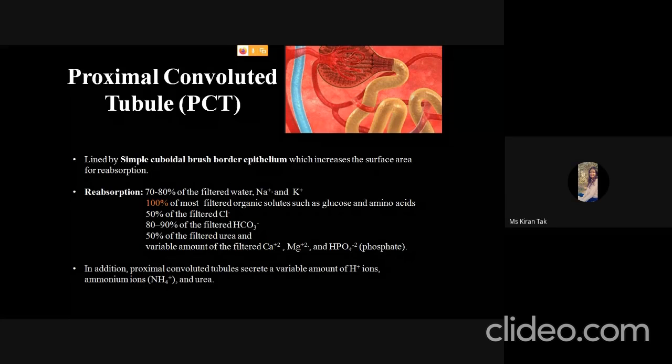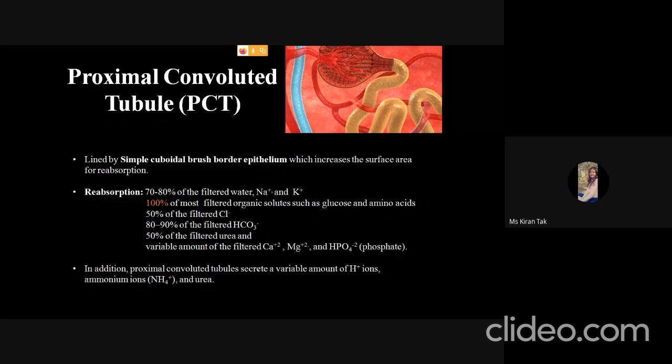In this tubule, reabsorption takes place of 70 to 80% of the filtered water, sodium ion and potassium ion, 100% of most filtered organic solutes such as glucose and amino acids, 50% of the filtered chloride, 80 to 90% of the filtered bicarbonate ion, 50% of the filtered urea, and a variable amount of filtered calcium, magnesium, and phosphate ion.